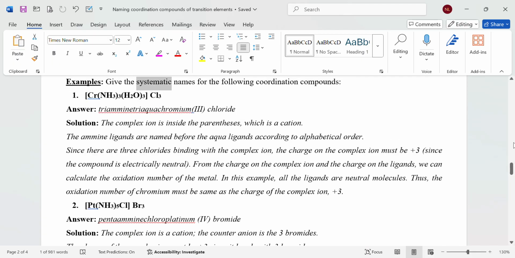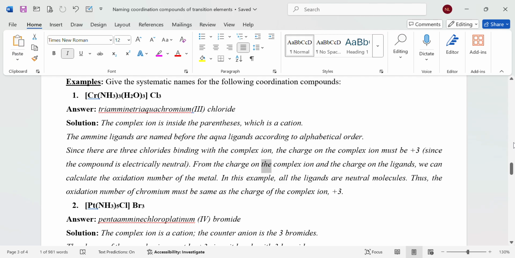Examples: give the systematic names for the following coordination compounds. [Cr(NH3)3(H2O)3]Cl3. Answer: triamminetriaquachromium(III) chloride. Solution: the complex ion is inside the parentheses, which is a cation. The ammine ligands are named before the aqua ligands according to alphabetical order. Since there are 3 chlorides binding with the complex ion, the charge on the complex ion must be +3, since the compound is electrically neutral.